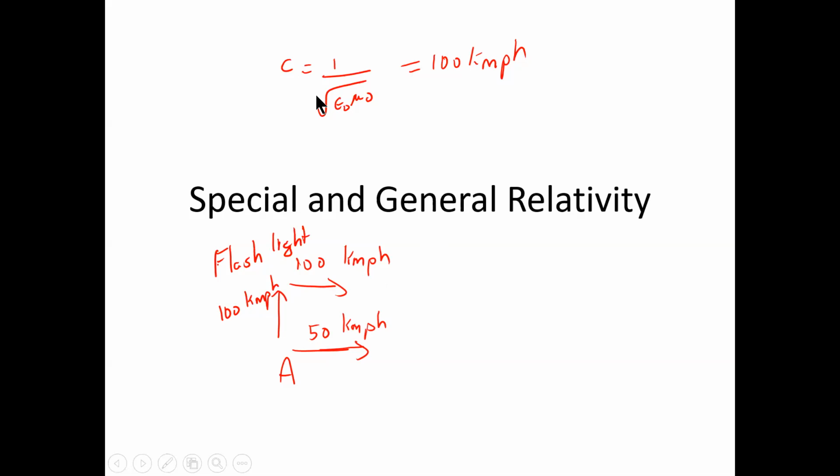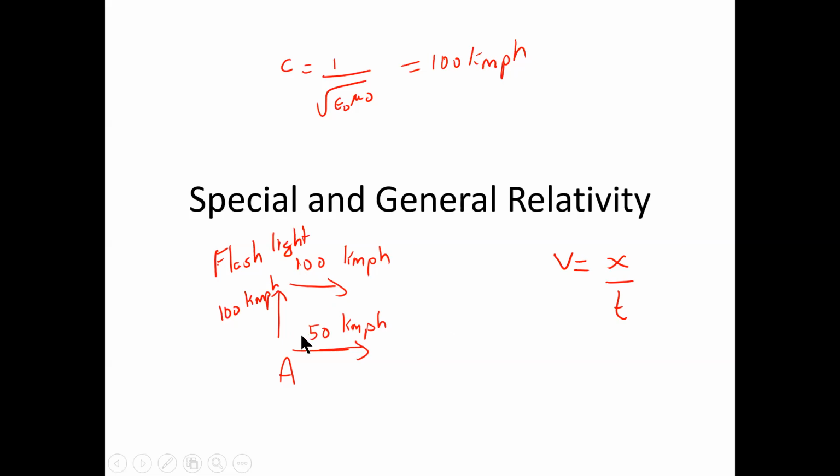Therefore, if velocity is not changing, and velocity is computed as distance over time, then your rulers and clocks, the way you measure velocity, must be changing, right? It appears as though the speed of light is the same.